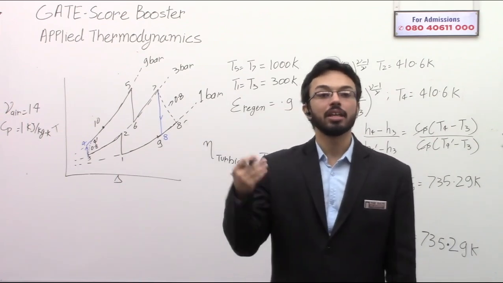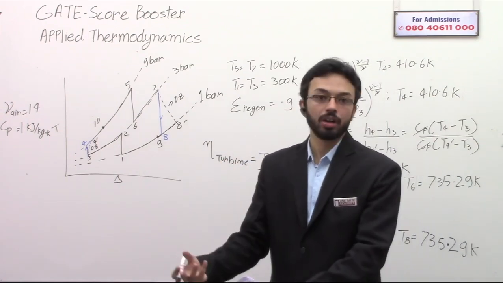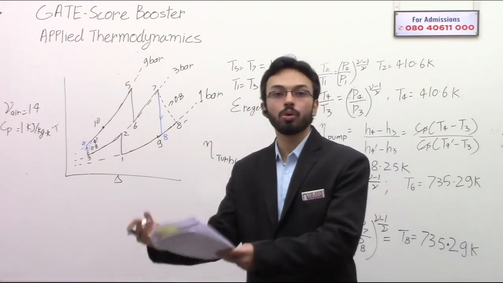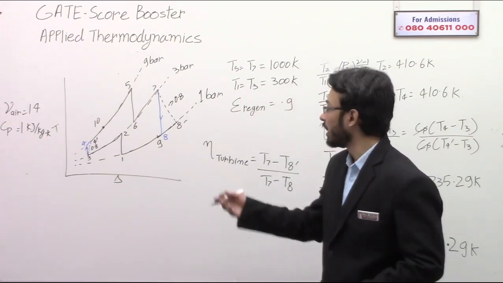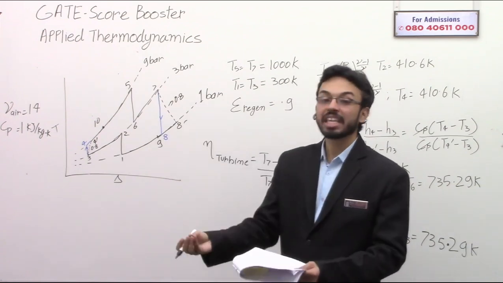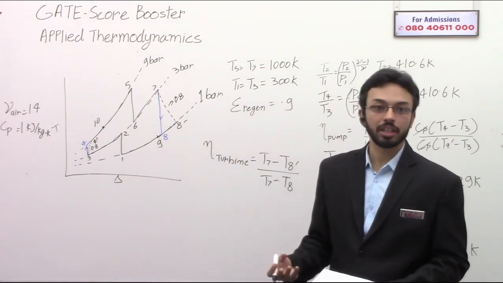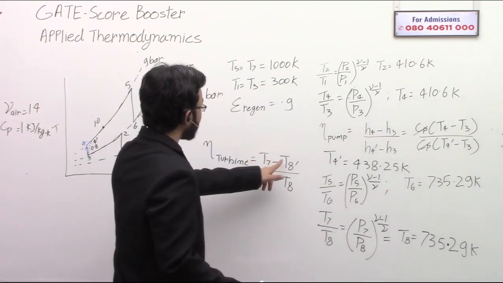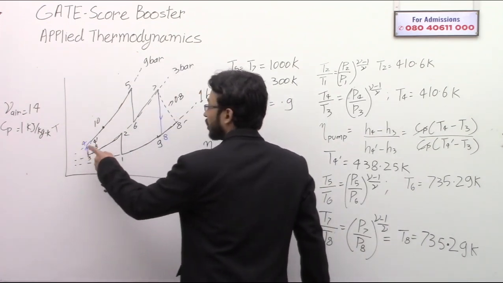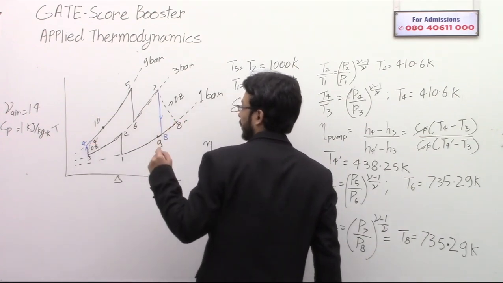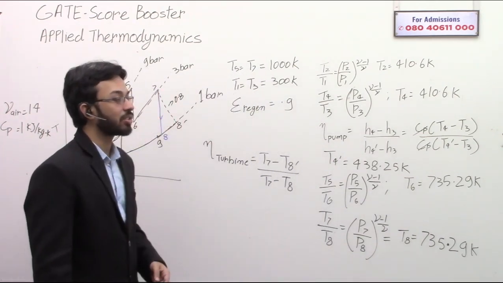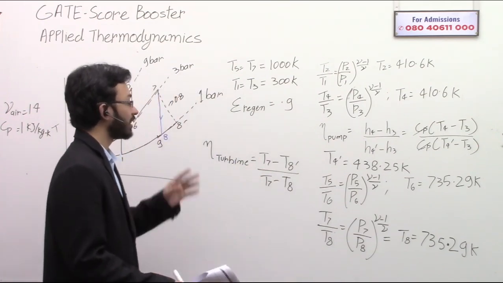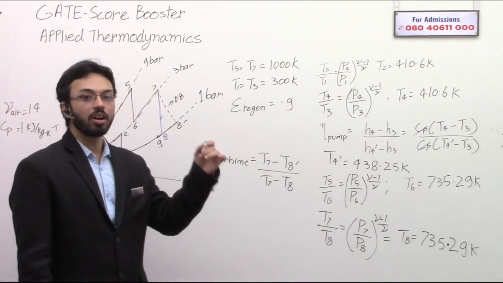So in case of turbine the actual work is less, and in case of pump or compressor the theoretical work is less. Efficiency is always lesser by greater. Efficiency cannot be 1 or greater than 1.